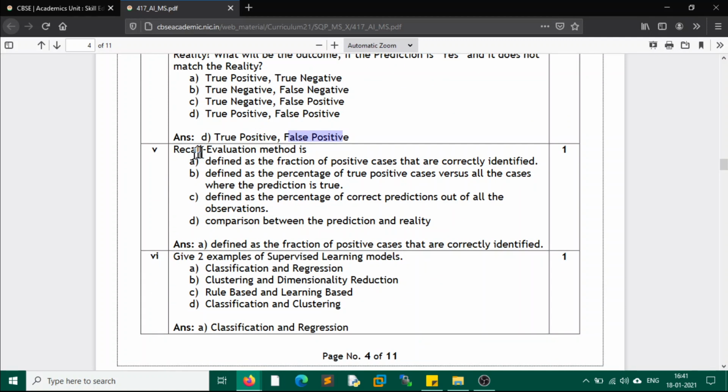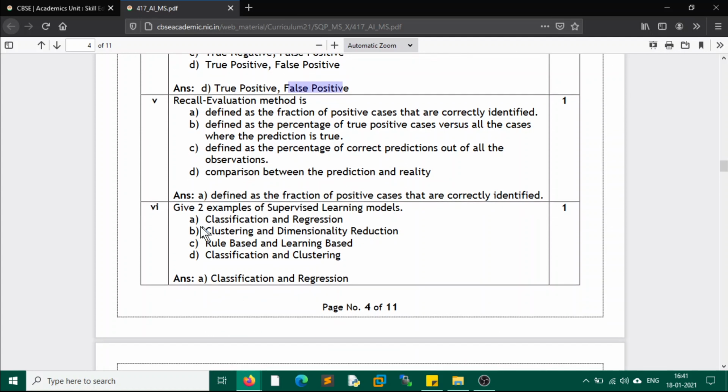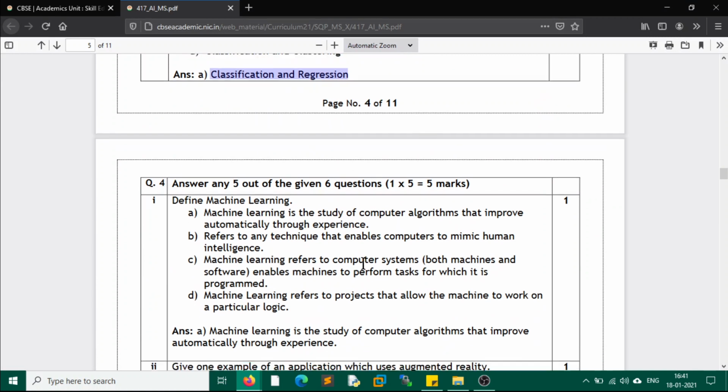Then the recall evaluation method: the correct answer is A, defined as the fraction of positive cases that are correctly identified. Next question, question number 6. Give two examples of supervised learning models. So classification and regression, these are supervised learning models.